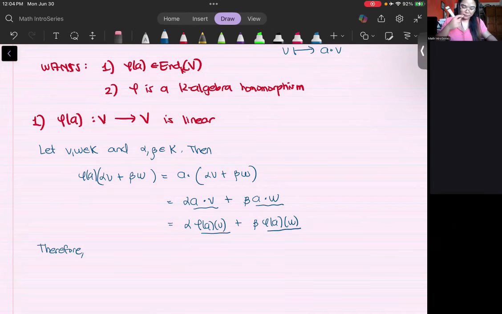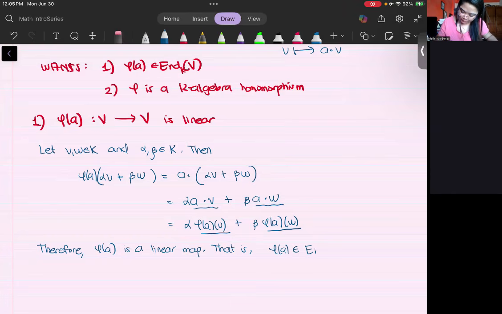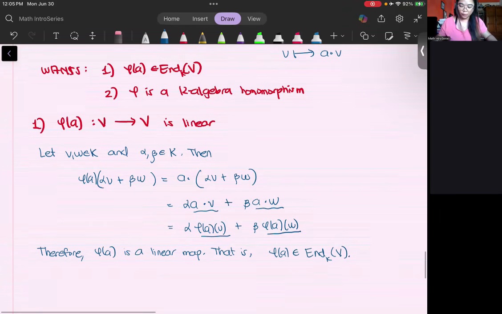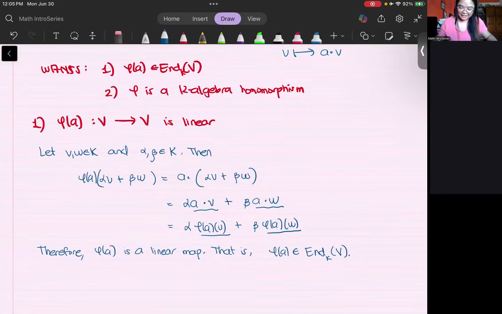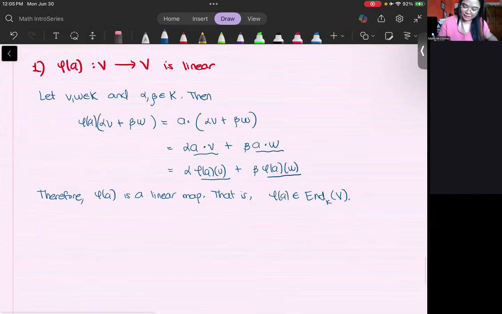Since we proved that this is true, phi of A is a linear map. That is, phi of A is an element of this endomorphism space. First one is done.